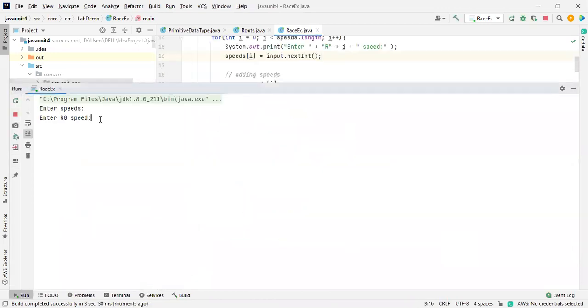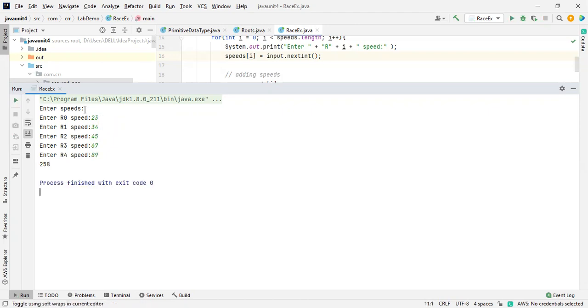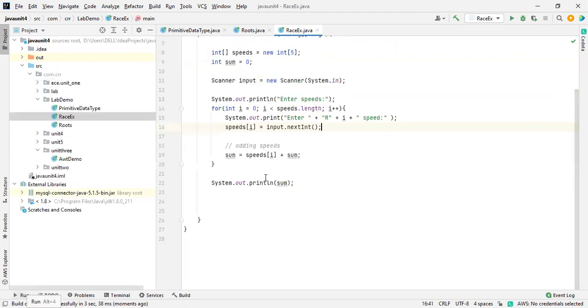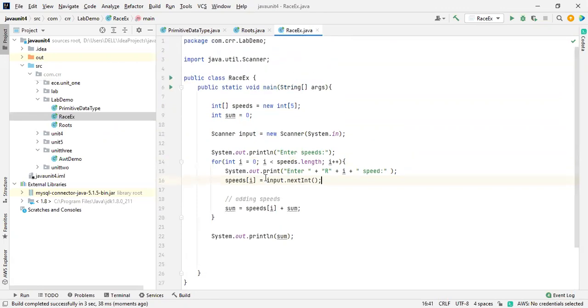So enter speeds, let's say 23, 44, 56, 67, 90. Yeah, 258. Now we are getting the sum. Now we have to find out the average, isn't it? How to find out the average? So this is how the programmer will do it, the step-by-step procedure. Okay, now we found the sum.